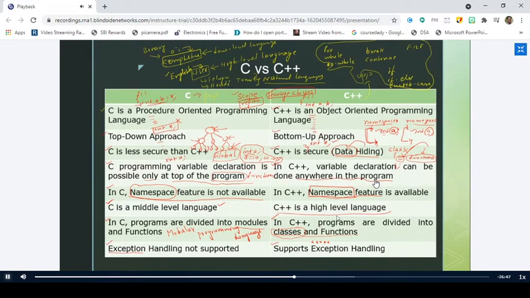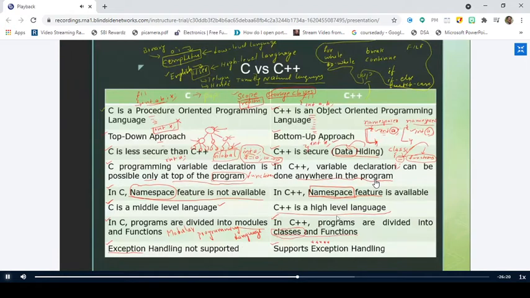Similarly, the next one is C programming. The declaration of variables is done as the first statement of any function. But in C++, the declaration can be done at any point in the program. And in C, namespace is not supported. In C++, namespace is supported. C is called a middle level language and C++ is a high level language. We have seen what this low level language is and what this high level language is.